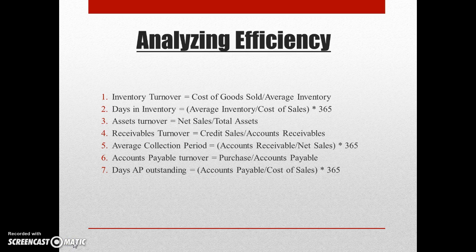This ratio reflects how well the firm's assets are being managed. The inventory ratios show how fast the inventory is being produced and sold. Ratio 1 shows how quickly the inventory is being turned over to generate higher sales. Ratio 2 shows how many days the inventory was held on the shelf. Ratio 3 shows how much sales the firm is generating for every currency unit of investment in assets. Ratios 4 and 5 show the firm's efficiency in collecting from credit sales. Ratios 6 and 7 focus on efficiency in making payments.